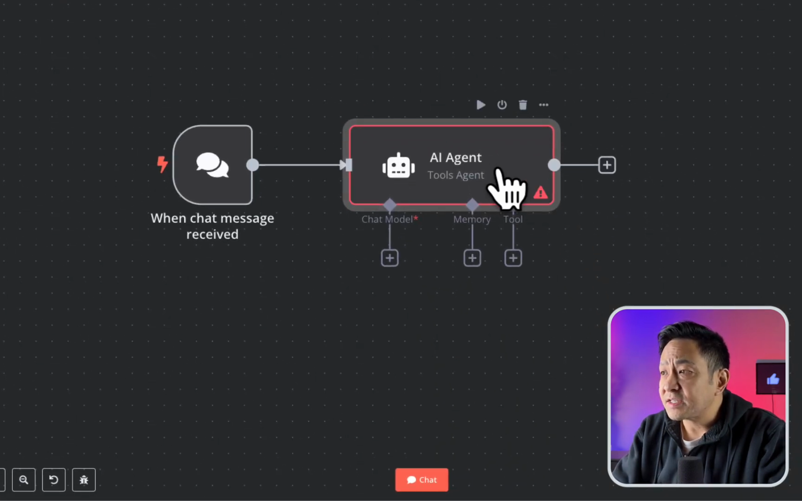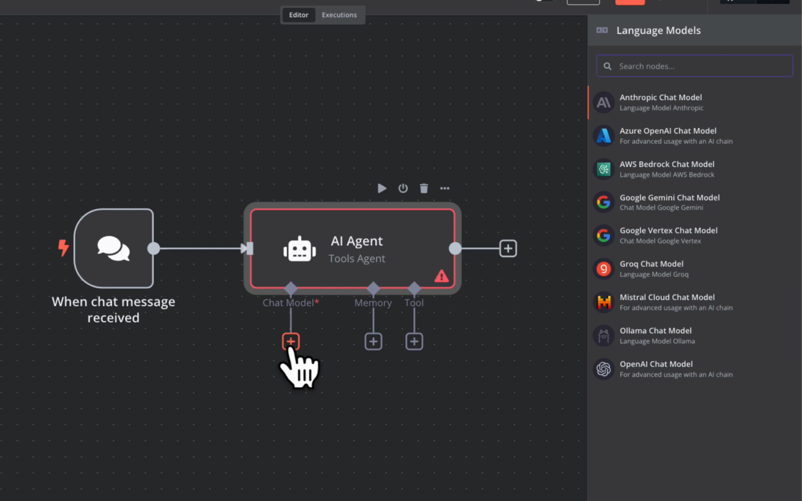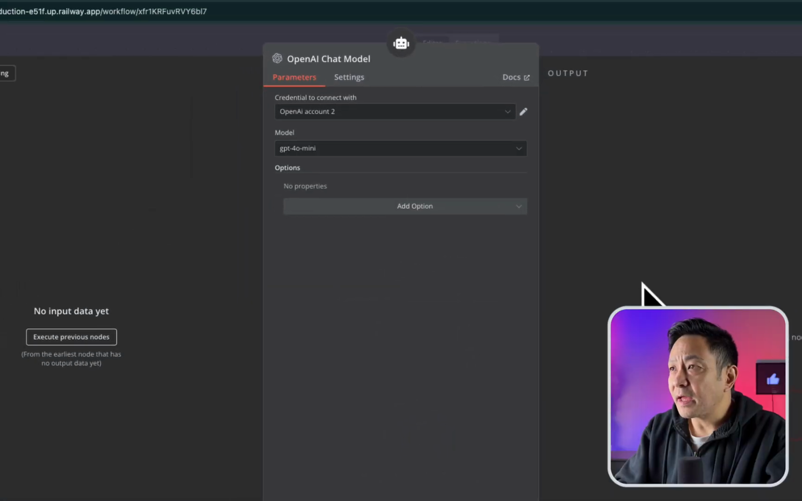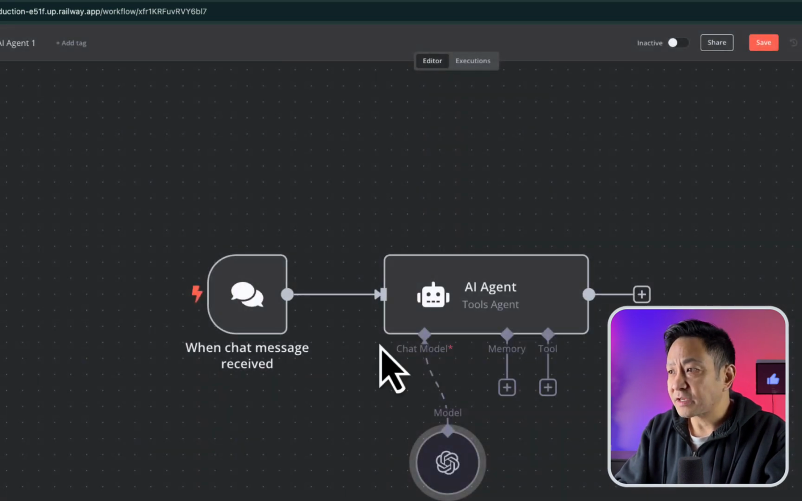Now you can see in this AI agent node that there are 3 things you need to add. There is the chat model, the memory, and the tools. For the chat model, just like in the simple LLM chain node, you can choose which LLM you want the AI agent to use. And there's the list of different options here. So I'll just stick with OpenAI for now. And you can see that I'm using GPT-4o Mini. And let me just switch that to the right account. And I'll go back to Canvas.